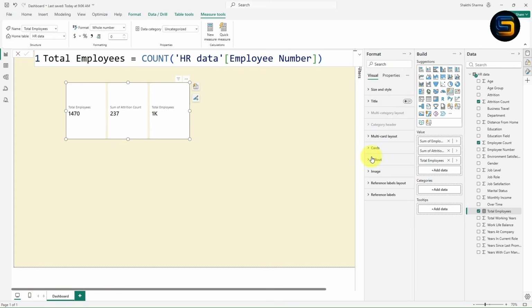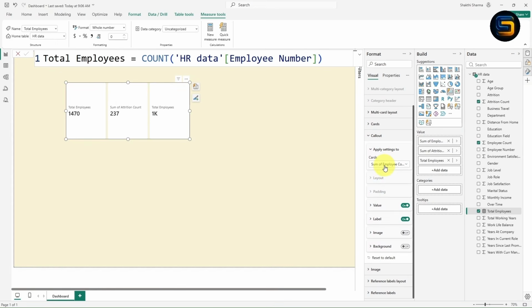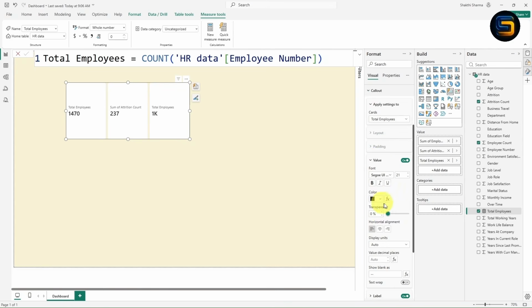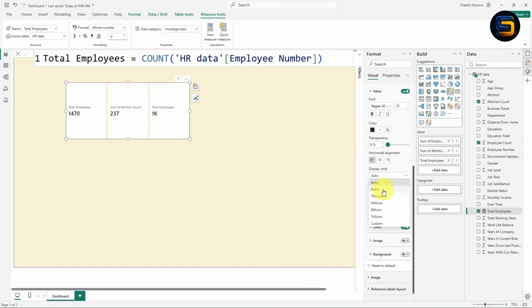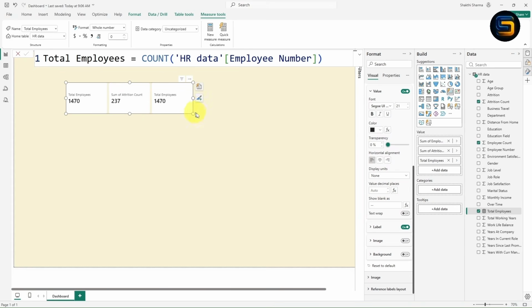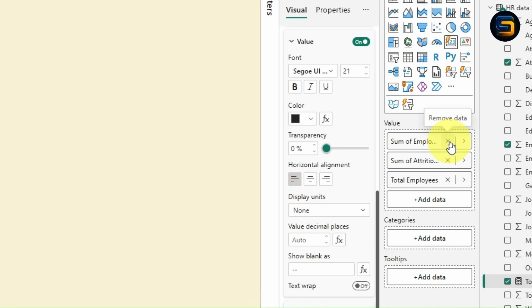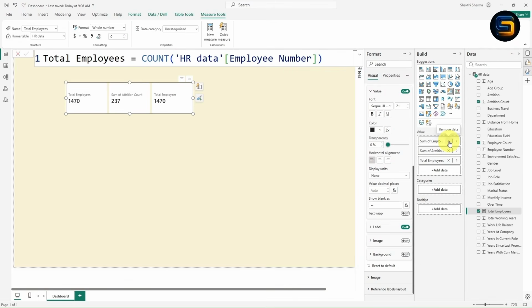I will change the value, just go to Format. Click on this Callout. Now from here I will select this measure which is Total Employee. Now expand this value. Instead of Auto, click on None. Now with the help of the measure you will get total employees 1470. So what you can do is, you can remove this Sum of Employee column. Just remove the data from here.